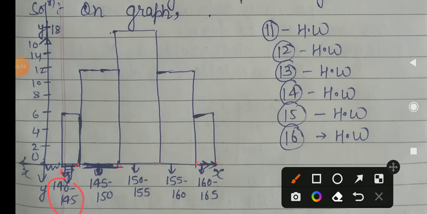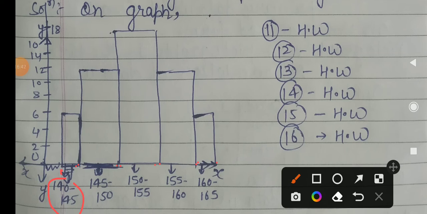According to these you have to mark the heights on the graph, with a difference of 5 on the x-axis. So you have to write the scale on the x-axis: 1 centimeter is equal to 5 inch.